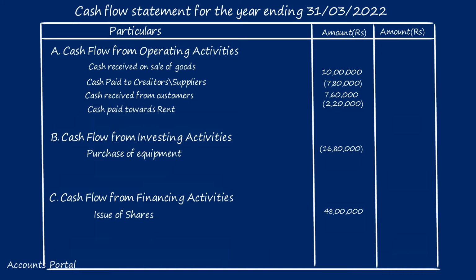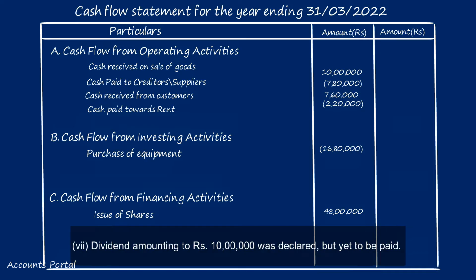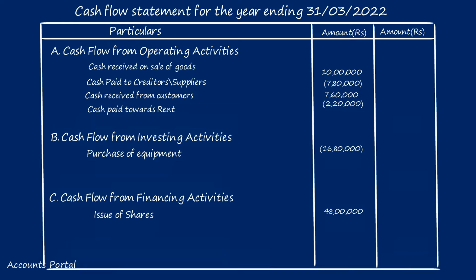Seventh point: dividend amounting to rupees 10 lakhs was declared but yet to be paid. Dividend is declared but not yet paid. When dividend is declared but not yet paid, where is the question of cash flow? It doesn't come into the cash flow statement.